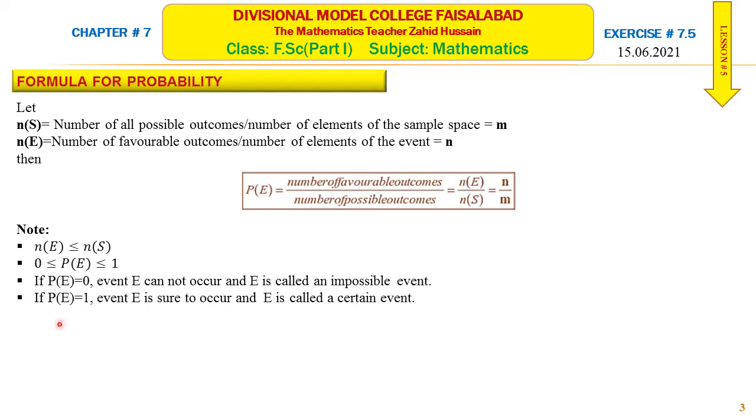If the probability of any event is exactly equal to 1, then event E is sure to happen or to occur, and E is called a certain event.